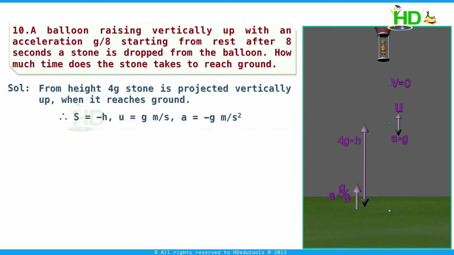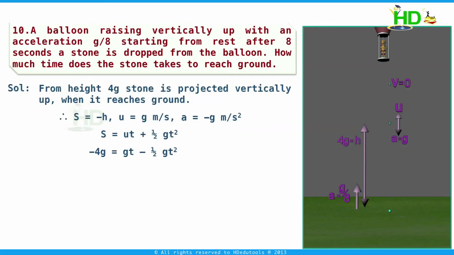Now using the equation s is equal to ut plus half at square, substituting the values, s is equal to minus 4g, u is g, into t. We can write minus 4g equal to gt minus half gt square.